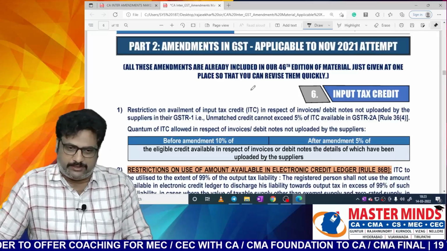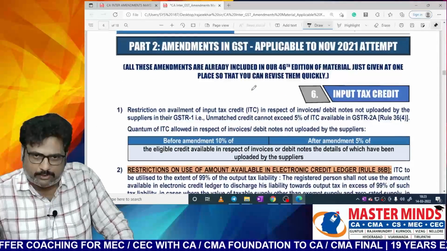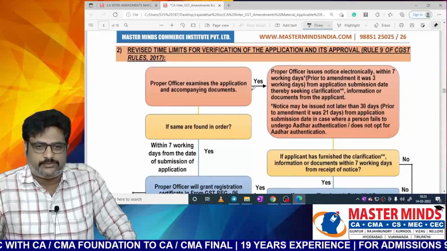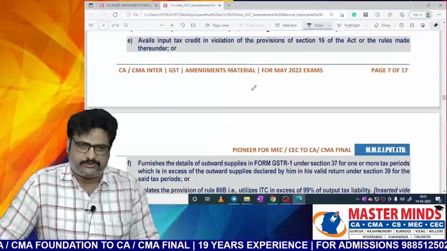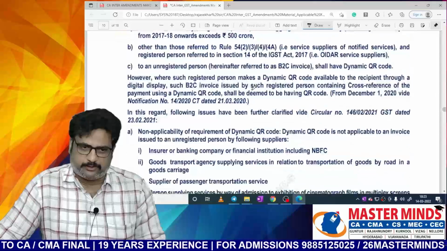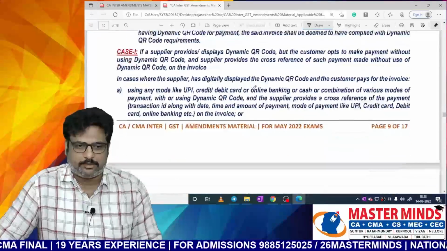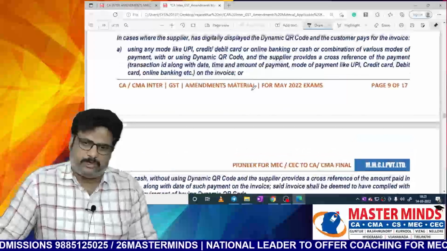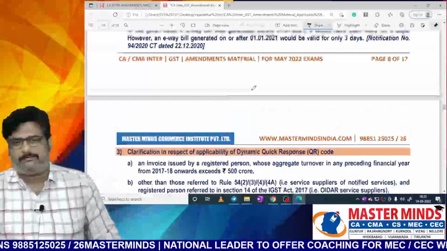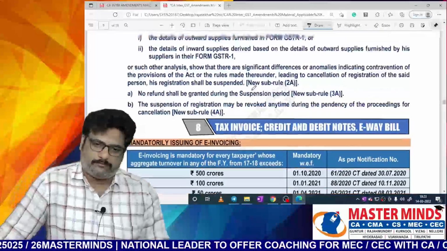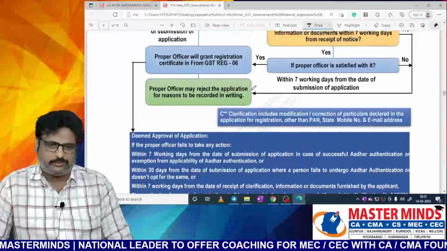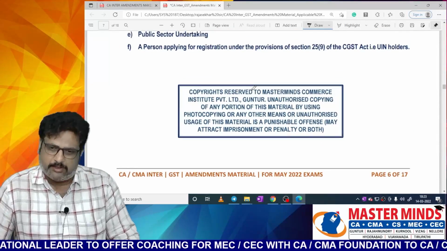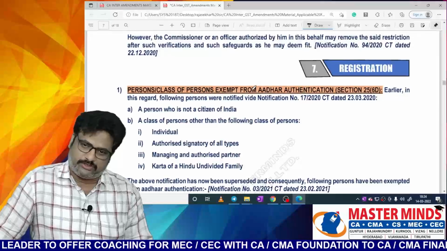Already we discussed these things. Okay, the November 2021 amendments, ma'am, you can go through them. This is the Aadhaar authentication process, and with respect to e-way bill, QR codes and all these things. These are the amendments, ma'am. If you want to study them, definitely you can study them. And if you want to see the amendment videos, ask your in-charge, or those may be updated on YouTube. You can check them once.